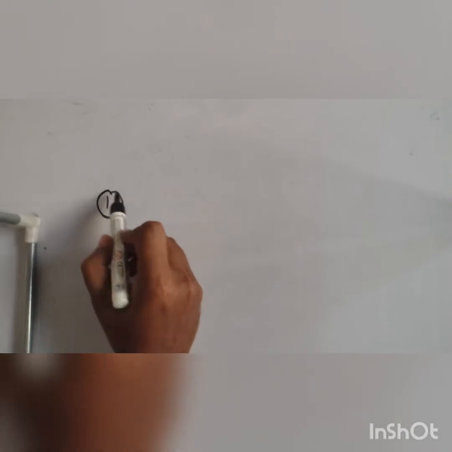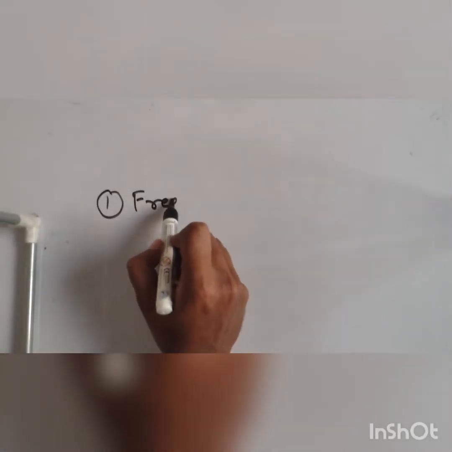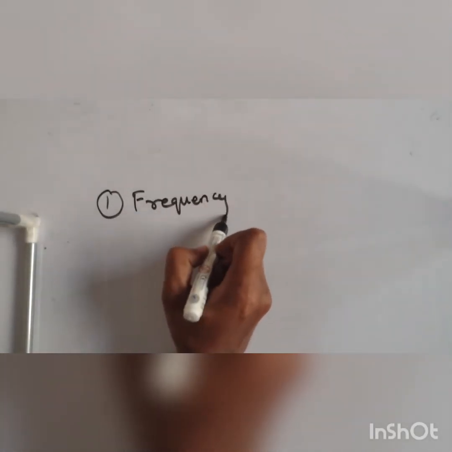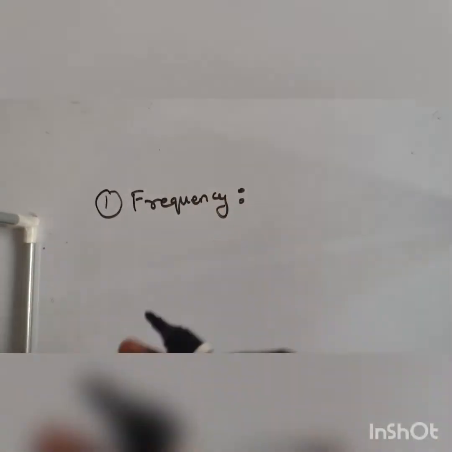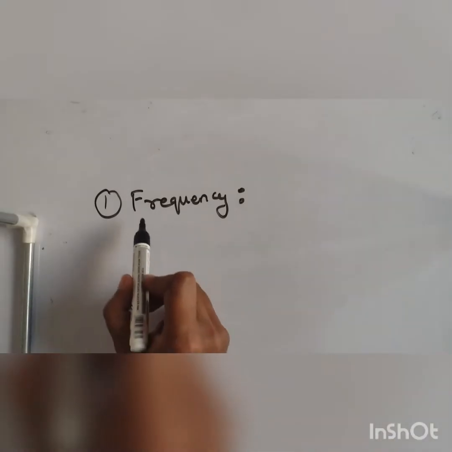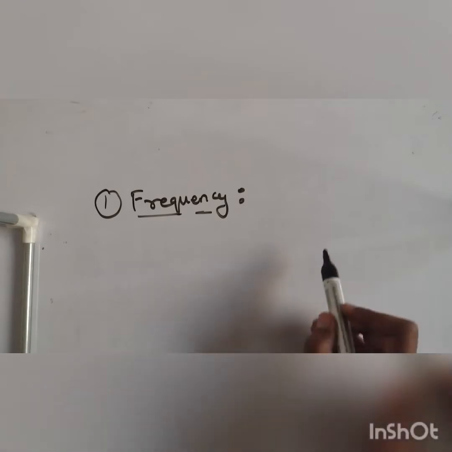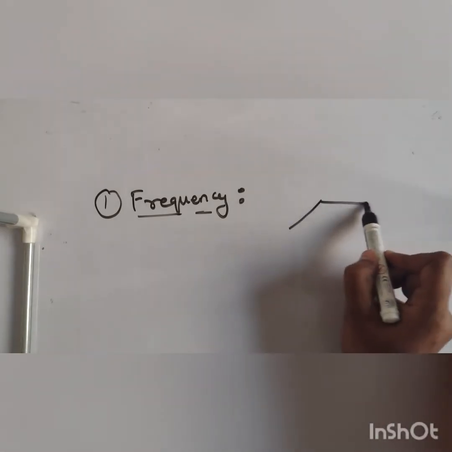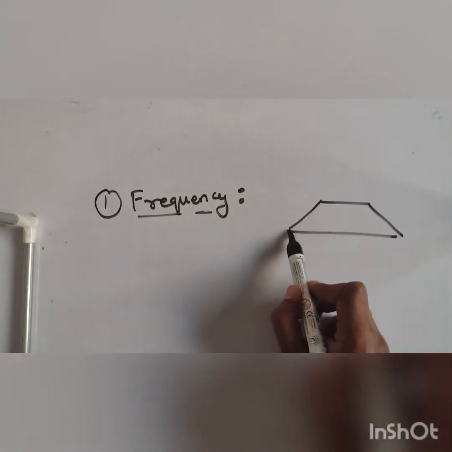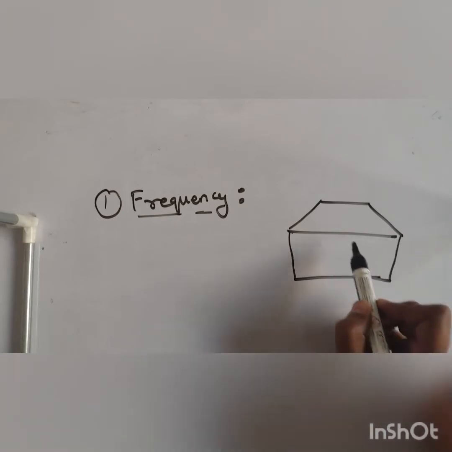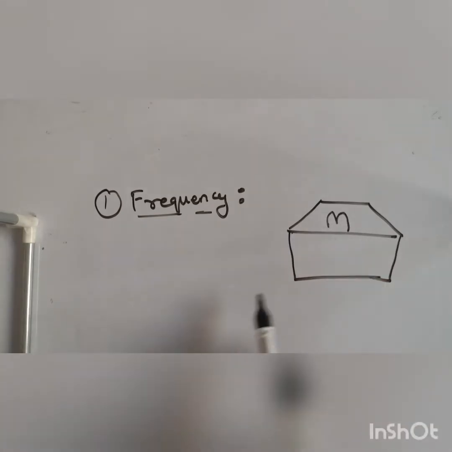So first of all, what exactly is frequency? I'm not going into the definition directly. I'll go to an example directly, so that you can understand it more precisely. For example, here is a restaurant, McDonald's. So here's a McDonald's restaurant.